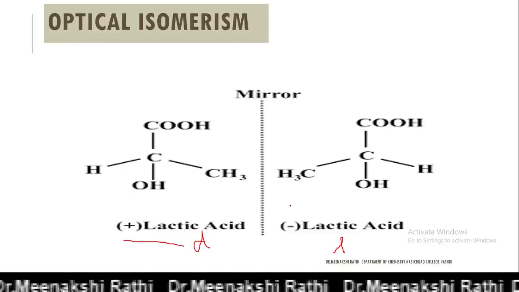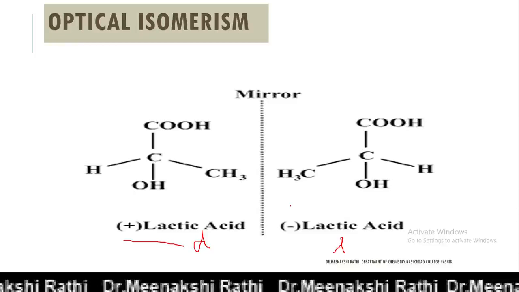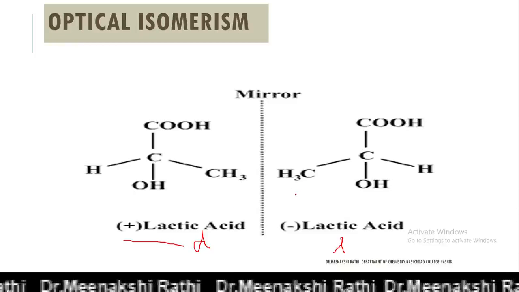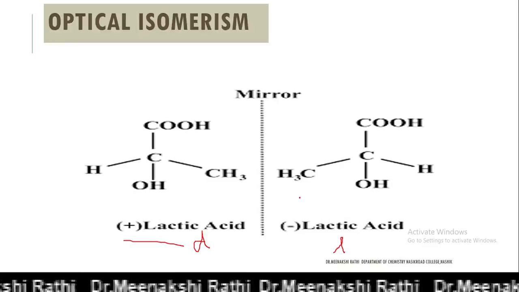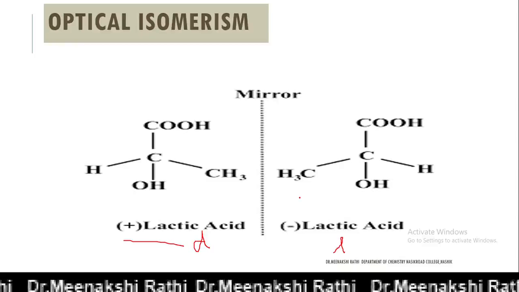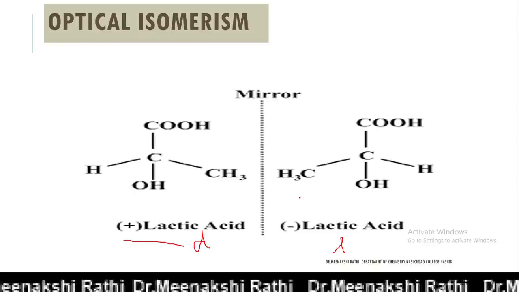So what do you mean by optical isomerism? Here we can say these two compounds have a similar molecular formula as well as structural formula.